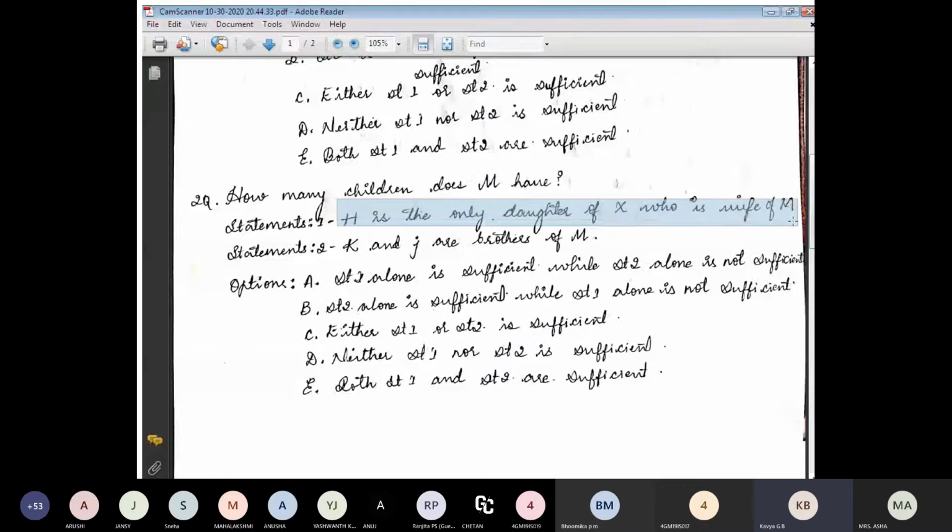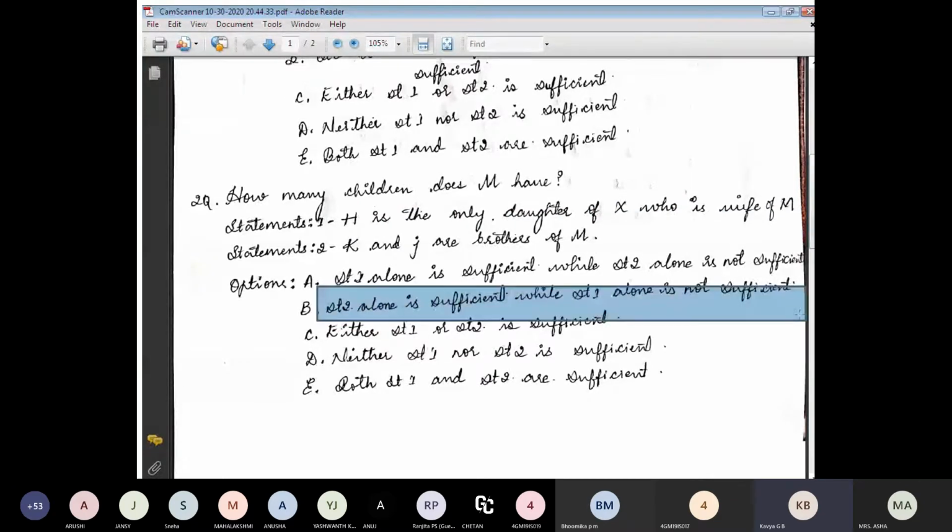It is not sufficient. Going through the second option: statement 2 alone is sufficient while statement 1 alone is not sufficient. They're saying that statement 2 is sufficient even if statement 1 is not given. But it is not true. Going to option C: either statement 1 or statement 2 is sufficient. They are saying that either one or two. This is also not true.